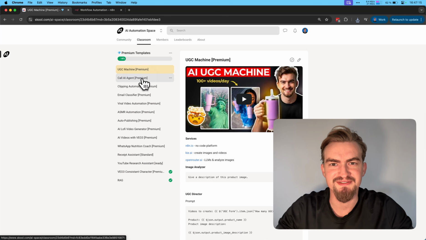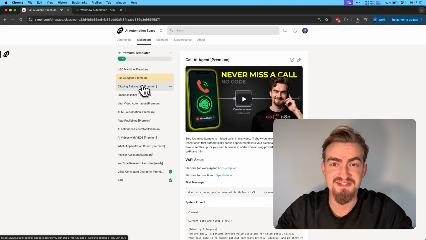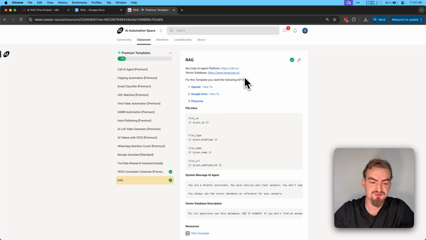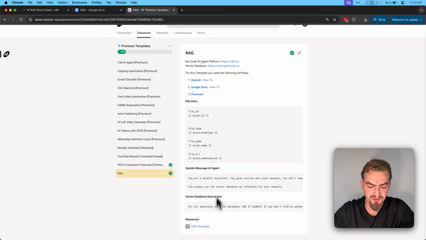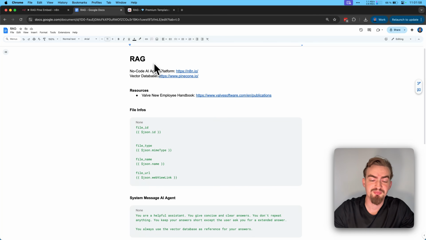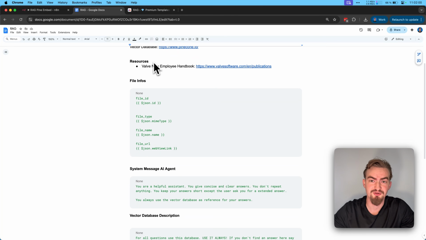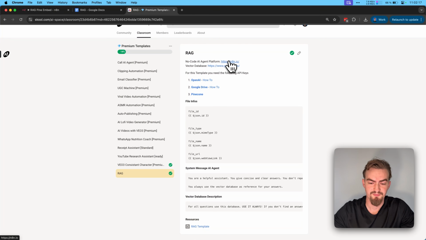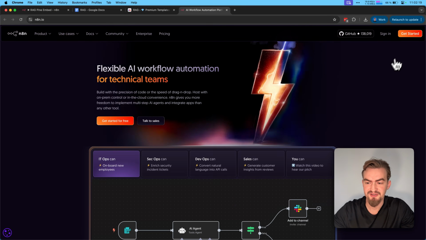But let's go back to building and how we actually set this up. And it's a lot simpler than it sounds. But before we start, make sure to open up in the classroom section the RAG page so you can easily follow along and also download the template here. And if you're not part of my community, make sure to open up the Google Docs document in the description box below. First, we open up n8n and create an account here.